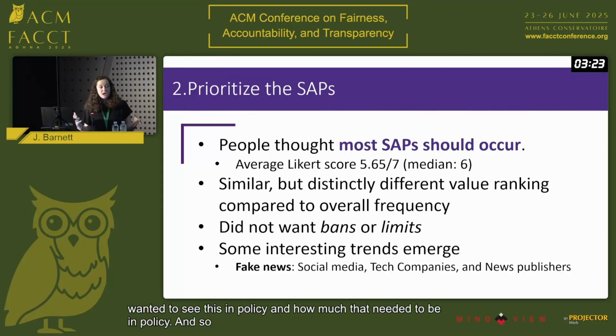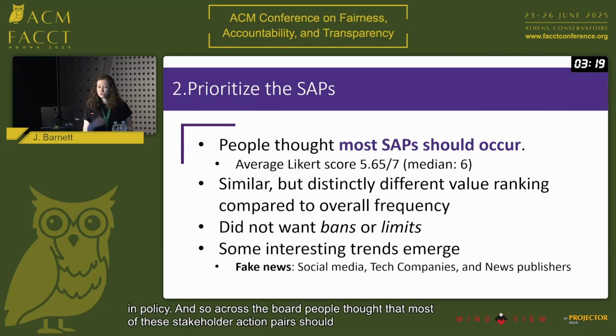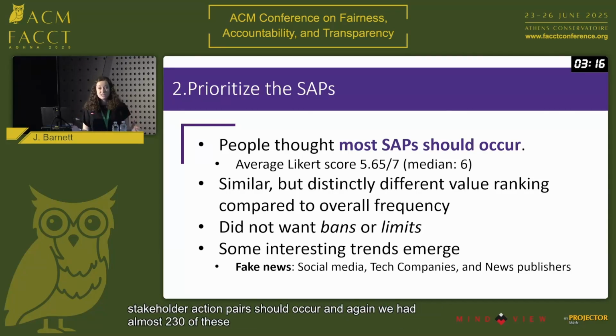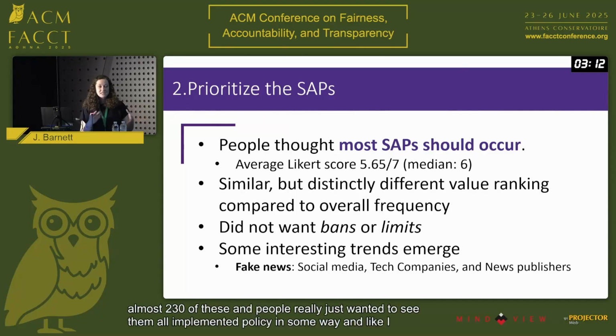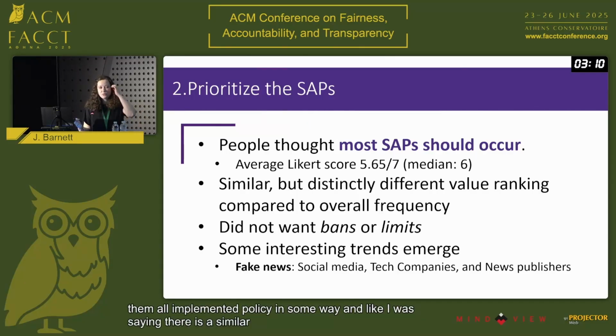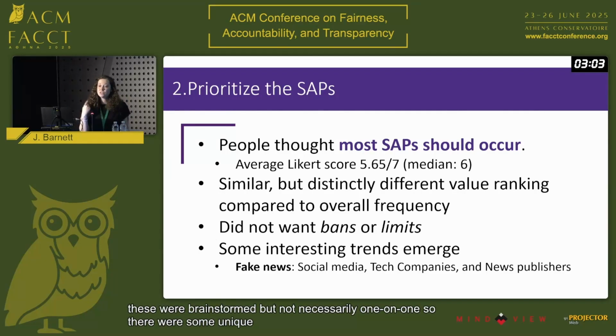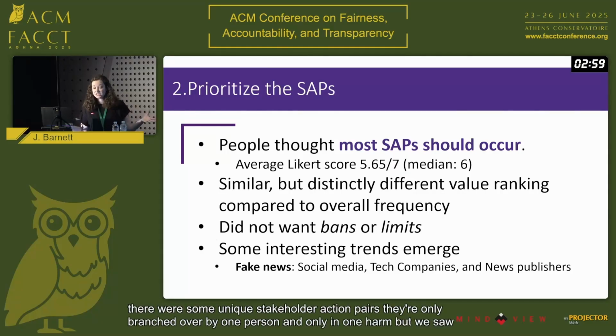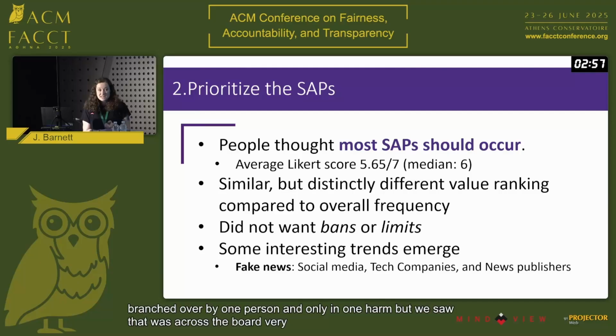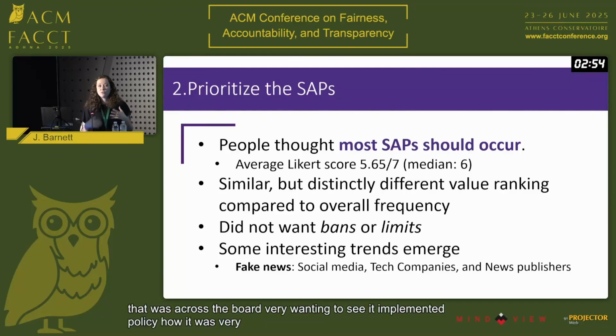And so across the board, people thought that most of these stakeholder action pairs should occur. And again, we had almost 230 of these, and people really just wanted to see them all implemented in policy in some way. And like I was saying, there's a similar trend with how common these were brainstormed, but not necessarily one-on-one. So there were some unique stakeholder action pairs that were only brainstormed by one person and only in one harm, but we saw that it was across the board very wanting to see it implemented in policy, thought it was very high priority and had really high agreement scales.